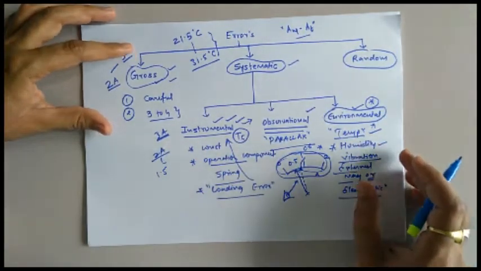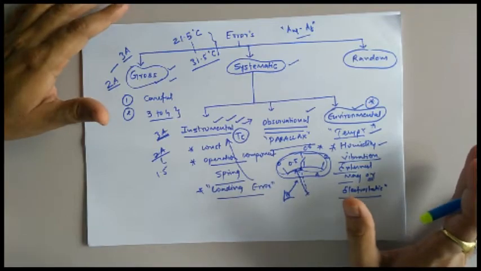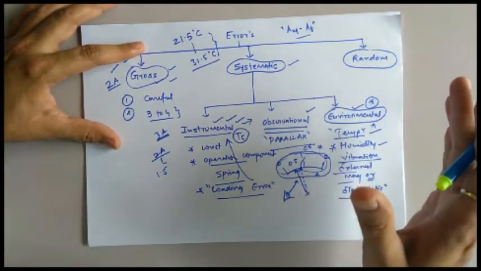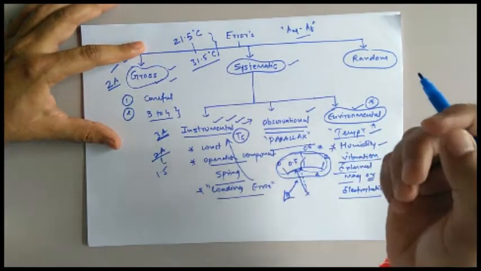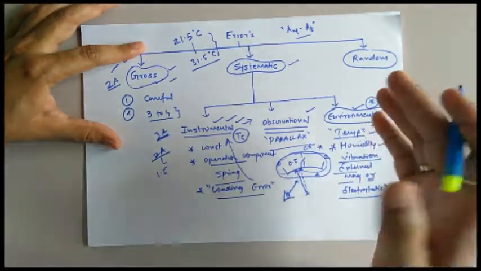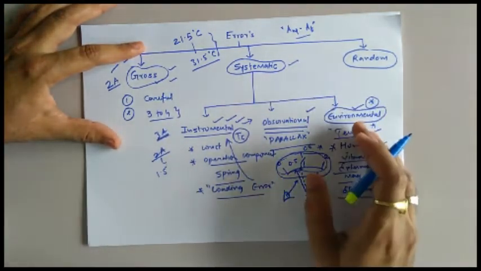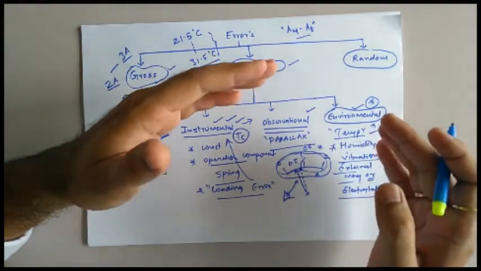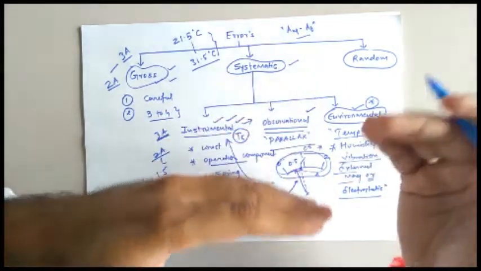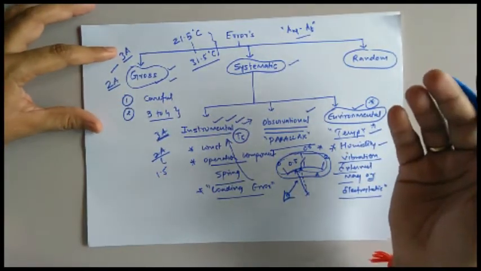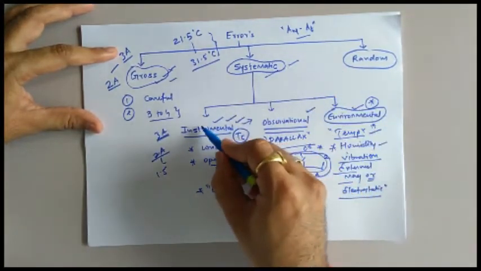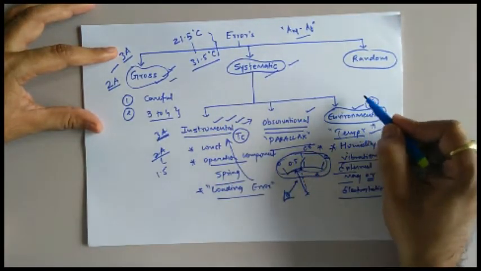Now what is random error? Frankly speaking, in the universe there are various factors which have a tendency to change the reading of an instrument. Some factors are known to us and some are unknown to us. Those factors which are known to us, with the help of which the reading of the instrument may get changed, we gather in the category of gross error, or systematic error, instrumental error, observational error, or environmental error.